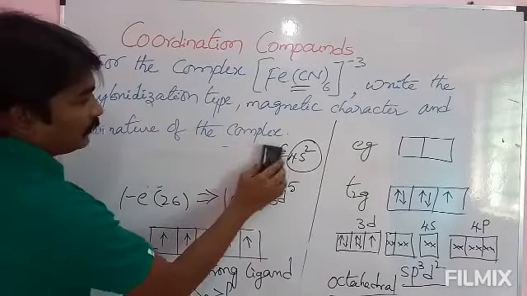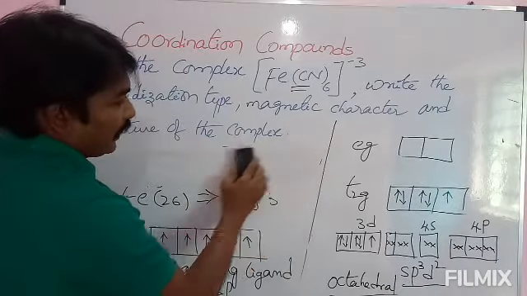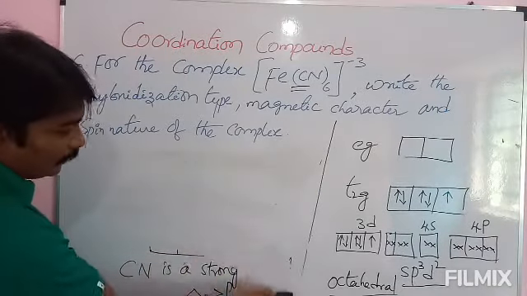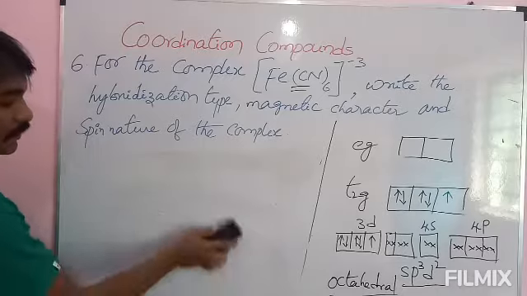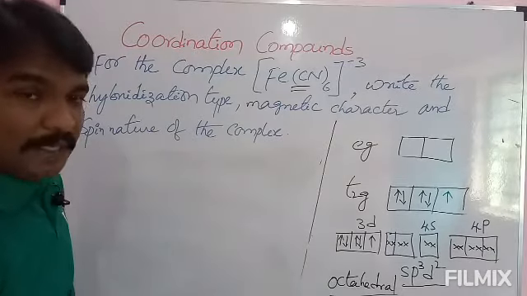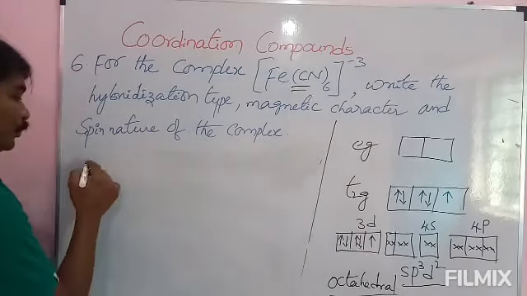And see here, there is one unpaired electron. Presence of unpaired electron gives paramagnetic nature.